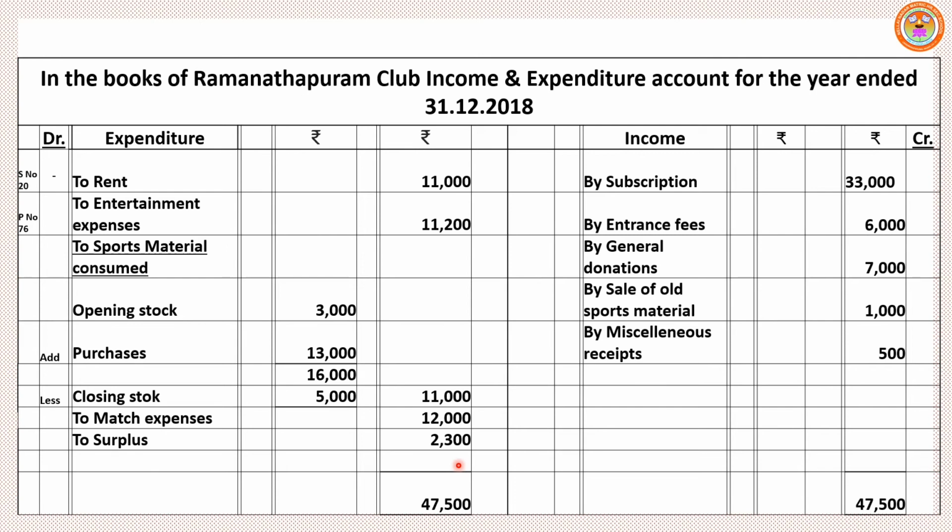This surplus will be shown in the next step. Next, we are going to prepare the balance sheet. Just like last year, how we prepared final accounts, trading account, profit and loss account and balance sheet. In the profit and loss account, we used to get net profit or net loss. This net profit or net loss is transferred to the capital account. If it is a profit, it will be added along with capital. Likewise, here the surplus amount will be added along with the capital fund. So let me show how to prepare the balance sheet.